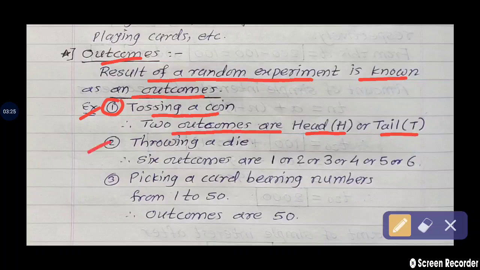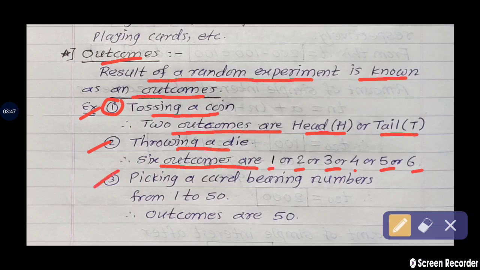Second example, throwing a die. Therefore, 6 outcomes are here. So the numbers are 1 or 2 or 3 or 4 or 5 or 6. Any one number is obtained on the uppermost face of the die.